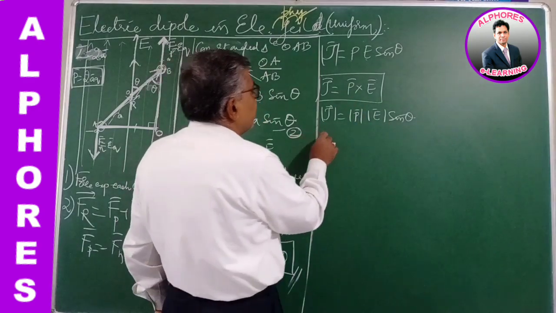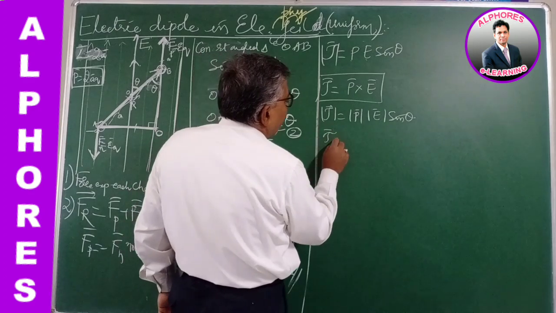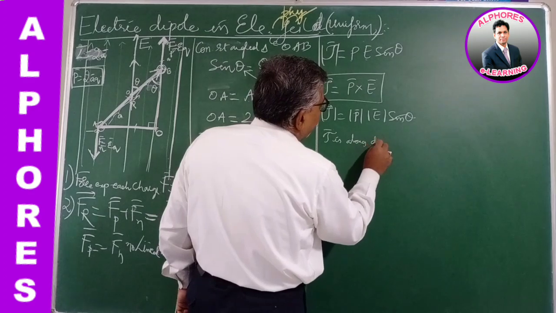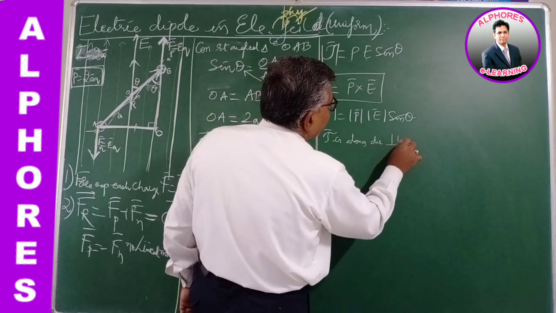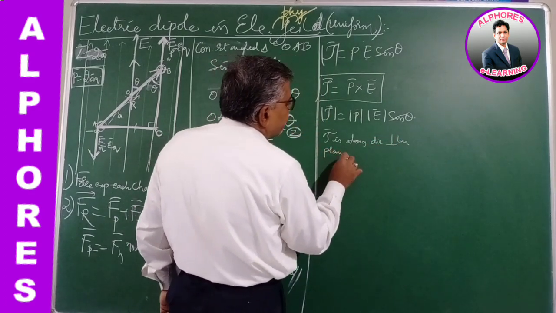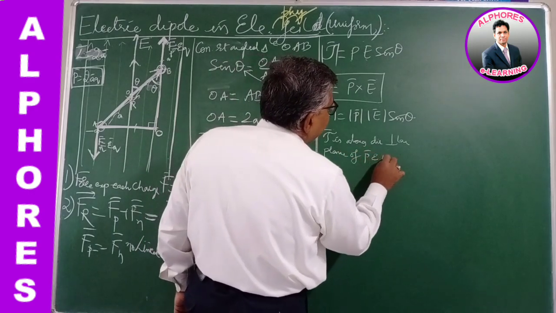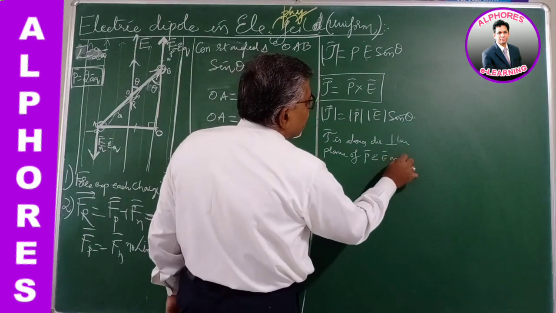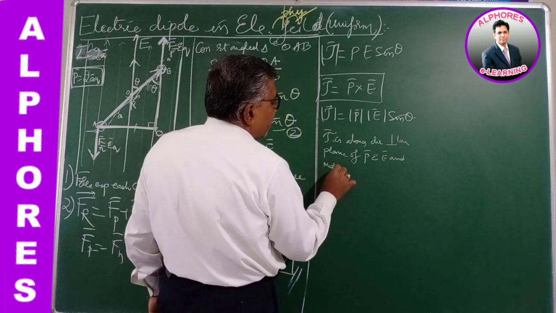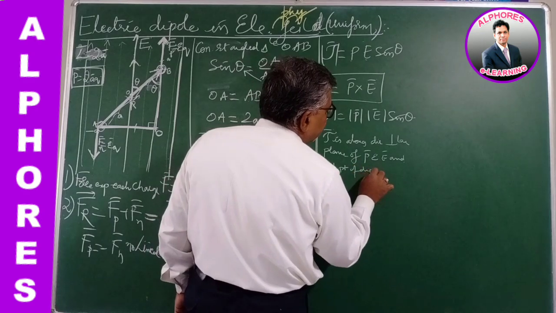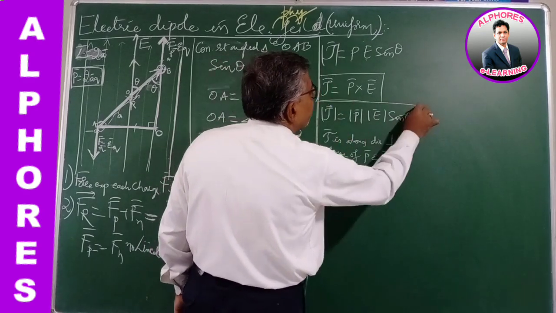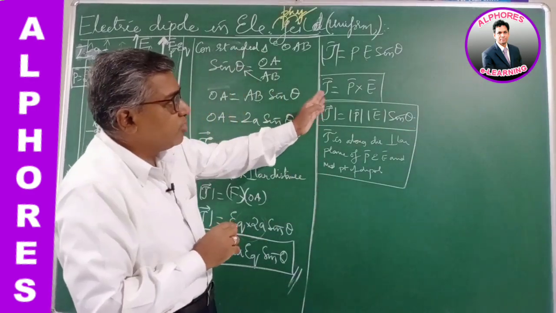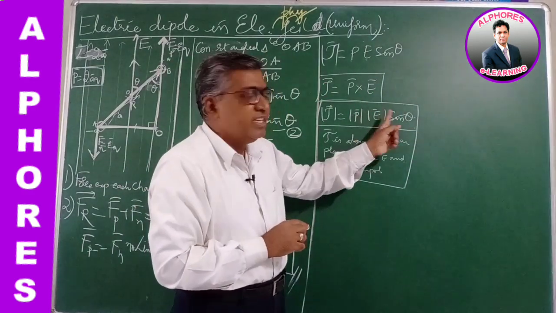And the direction of the torque is perpendicular to the plane of P bar and E bar, passing through the midpoint of the dipole. So this is the magnitude and this is the direction of the torque experienced, right? Tau is equal to P cross E, mod P mod E sin theta.